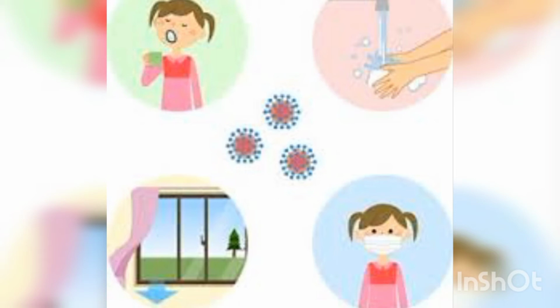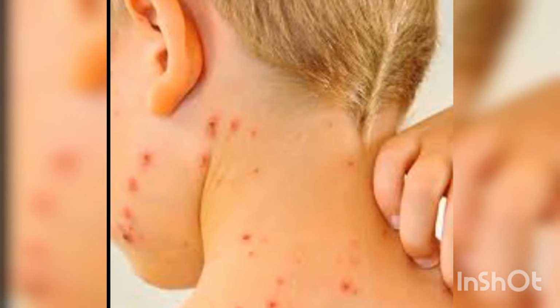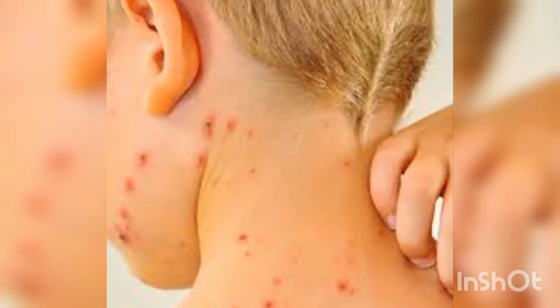To prevent communicable disease, vaccination is the main process. Along with this vaccination, we need to cover the food and cover the water. Wash your hands properly, wear a mask, close the doors and use mosquito nets to prevent this communicable disease. Let's see the different types of communicable disease.